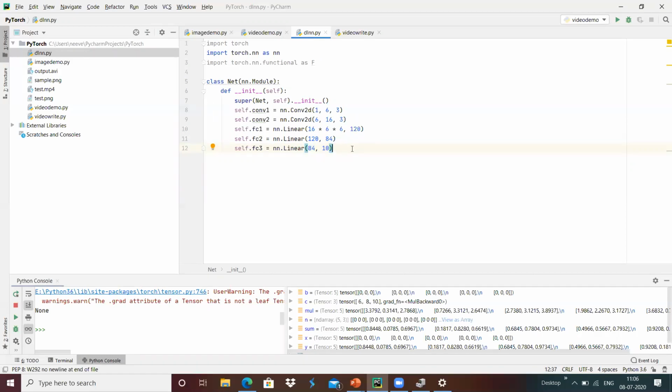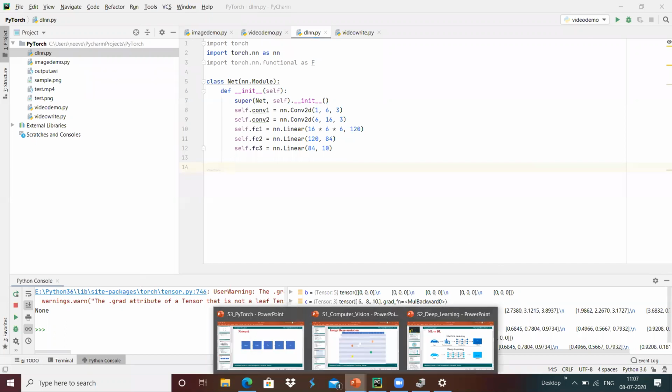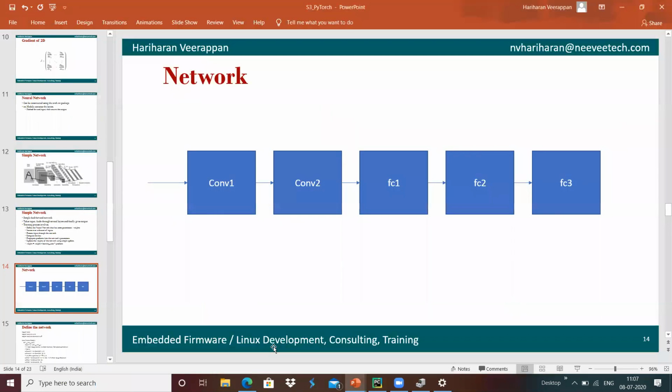Okay, then we shall move forward with defining how the linking will happen. This is some kind of initialization, how the features input and output. Now we will see how we can do the linking between each other over here.